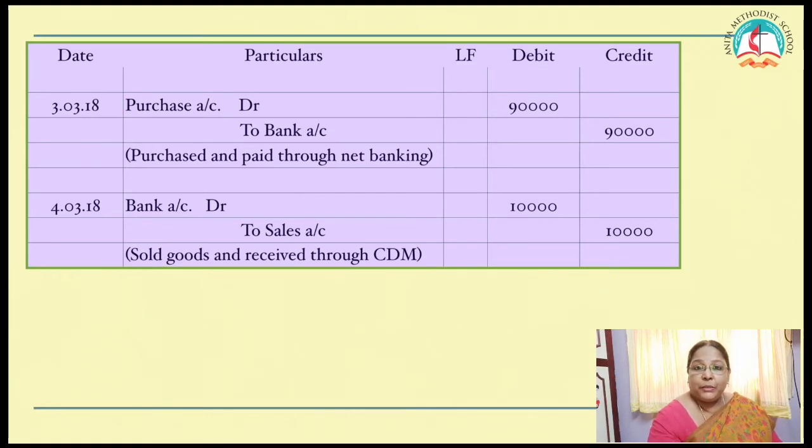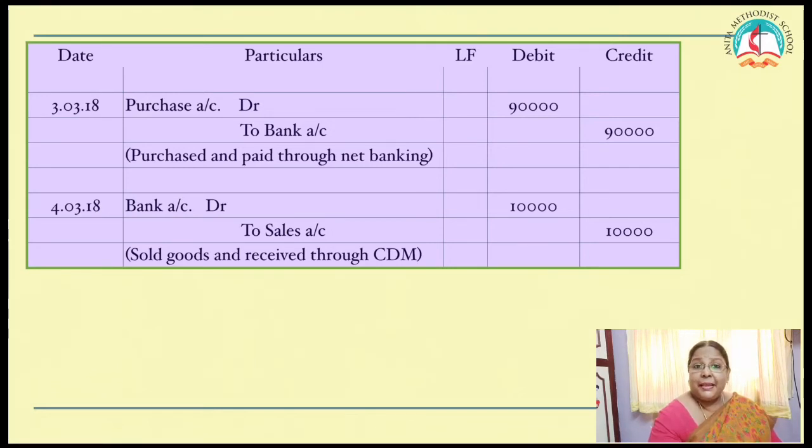So what will you do with the purchases? Debit. Purchase account debtor to bank account. What is the amount? 90,000, and then write the narration. See the next one. Sales made to Kumar, who deposited the money through CDM.